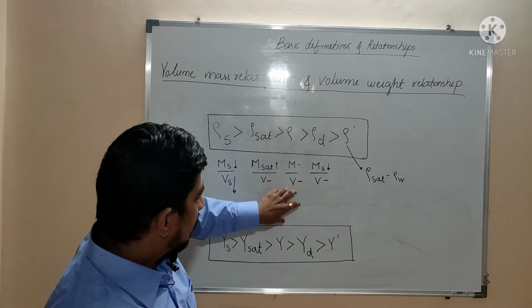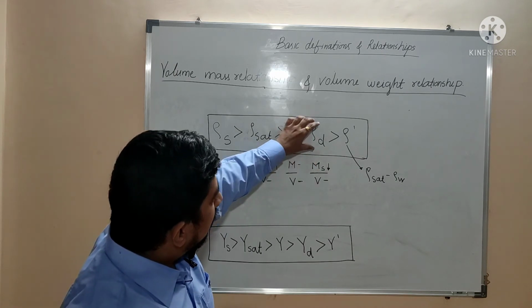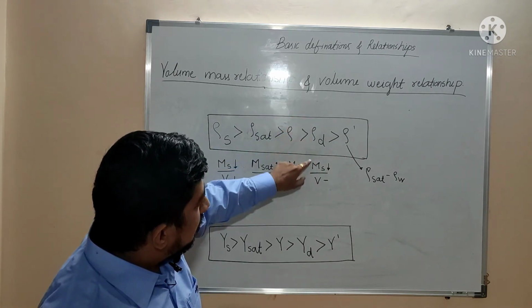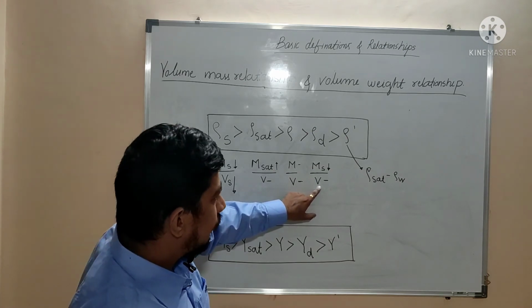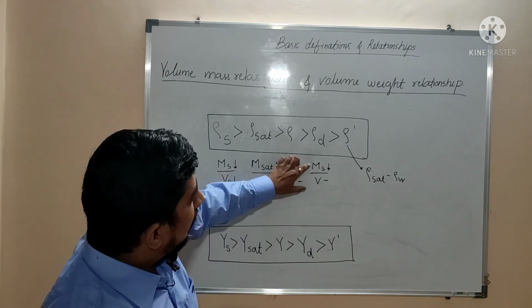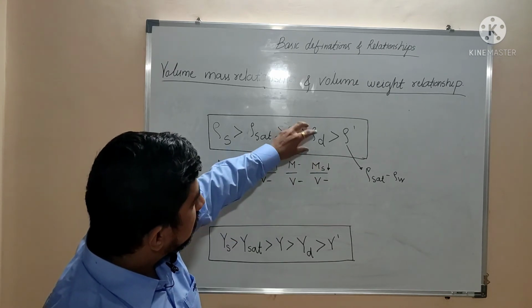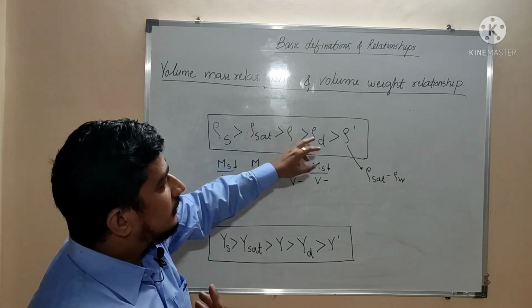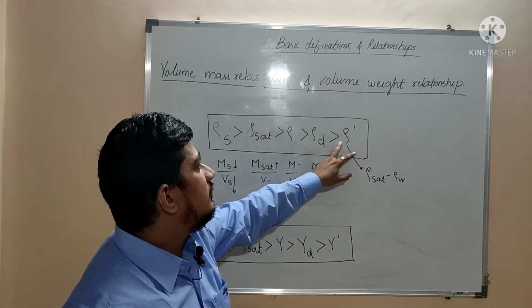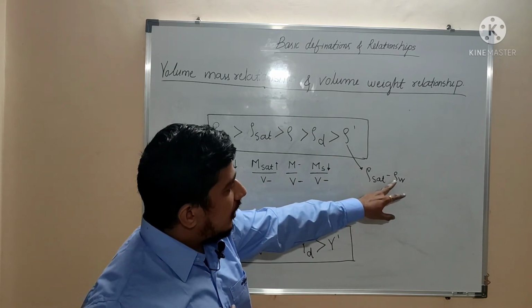We can easily remember that. That is nothing but mass upon volume. In case of dry density, it is mass of solids divided by volume. This volume is total volume, and this is only the mass of solids. So definitely this term is going to be smaller than this bulk density. And in case of submerged density, it is reduced to half because it has the formula of rho saturated minus rho w.